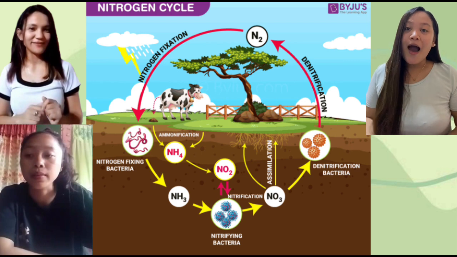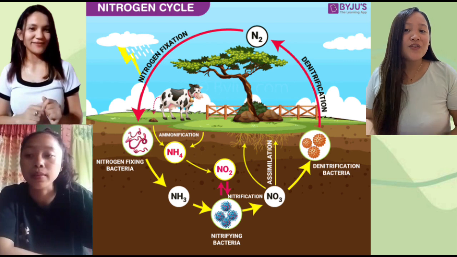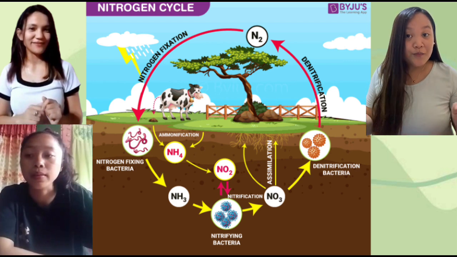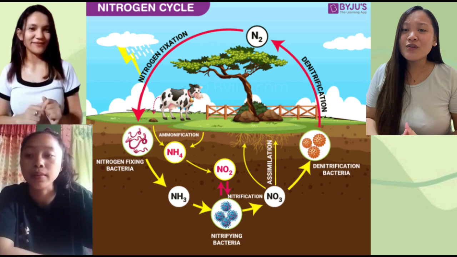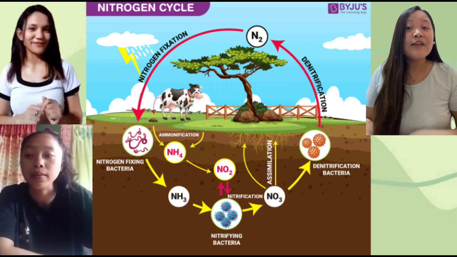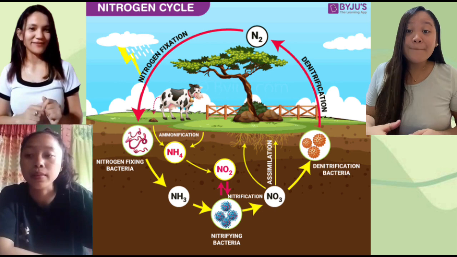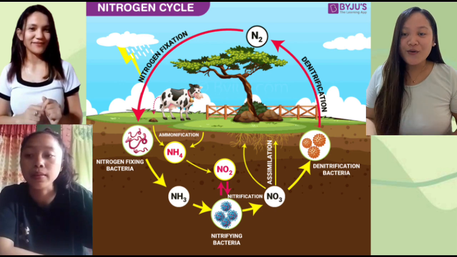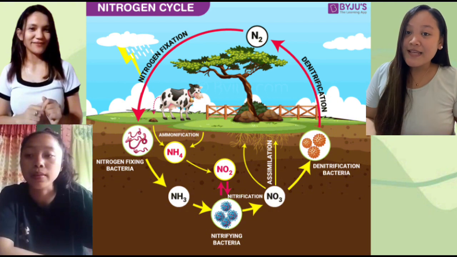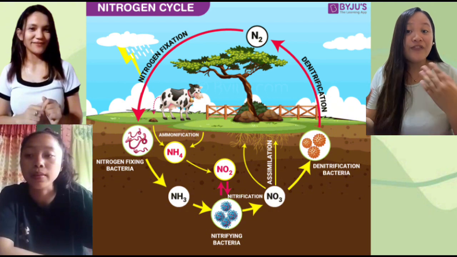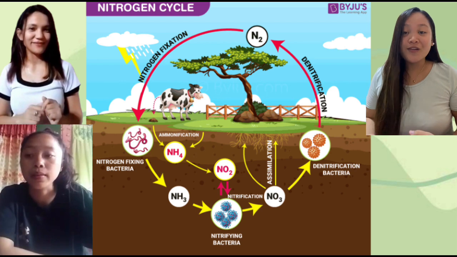Next, ammonification. When plants or animals die, the nitrogen present in the organic matter is released back into the soil. So the decomposers, namely bacteria or fungi present in the soil, convert the organic matter back into ammonium. So this process of decomposition produces ammonia, which is further used for other biological processes.